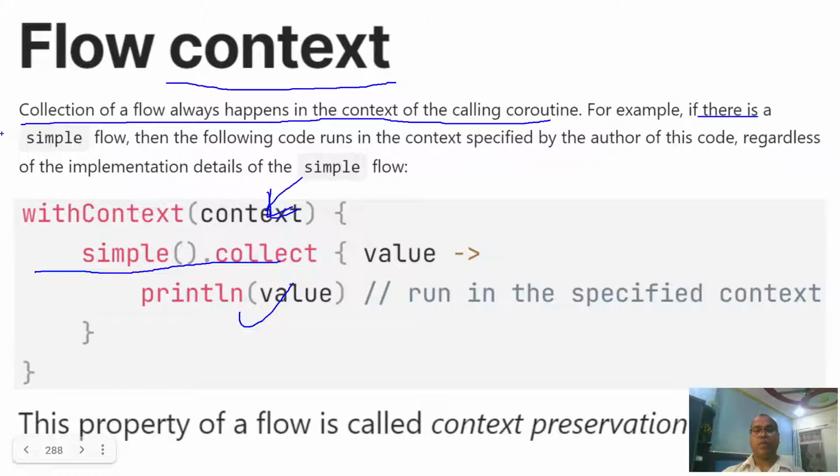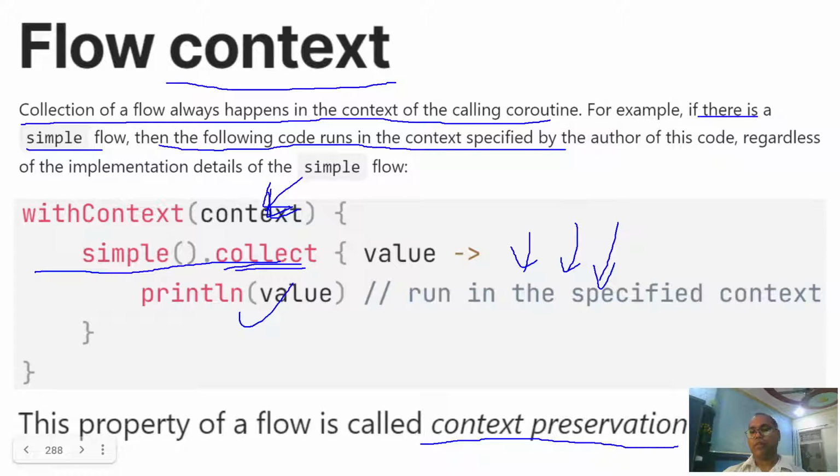So in this example, there is a simple flow, and the following code runs in the same context. From where you are collecting data, the same coroutine context is forwarded, and the same coroutine is always used to collect values. This property of flow is known as context preservation. The flow maintains the context in which it is running; the same context is preserved.